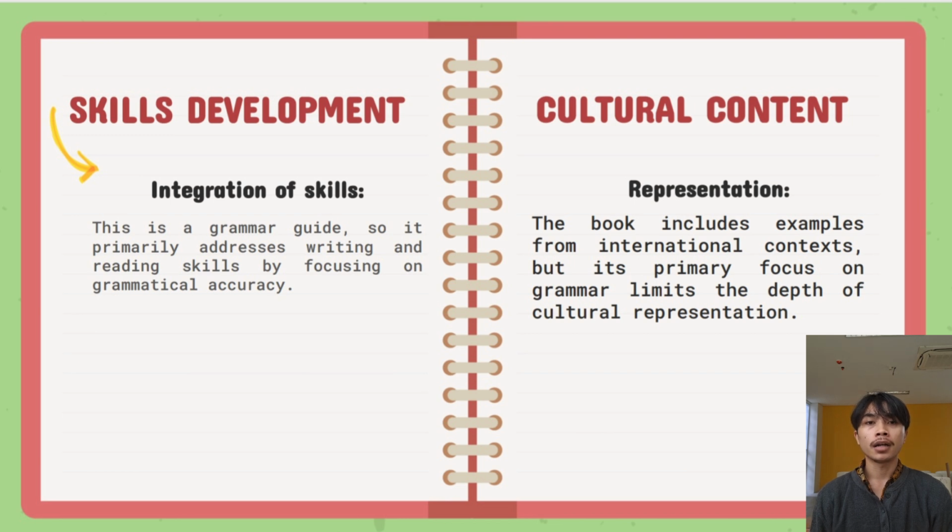Cultural content, representation. The book includes examples from international contexts, but its primary focus on grammar limits the depth of cultural representation. For example, examples in the book are drawn from international contexts to ensure relevance for learners globally. For example, sentences like she traveled to Paris for her summer vacation and the company's headquarters is based in New York include settings that are universally familiar.